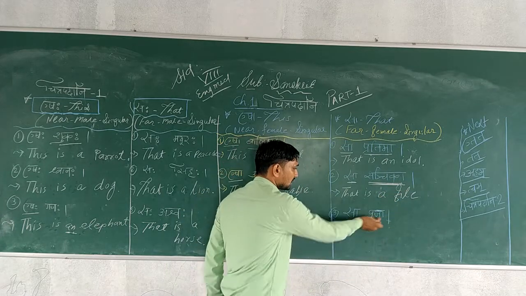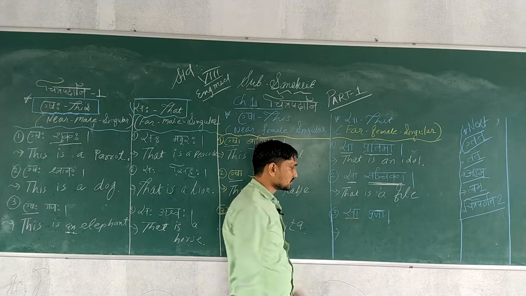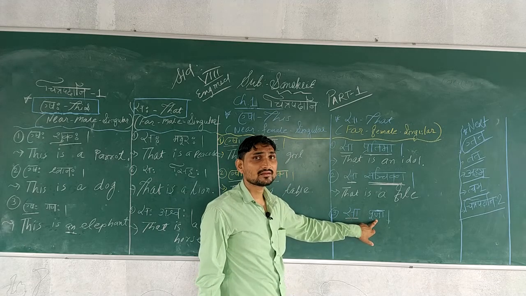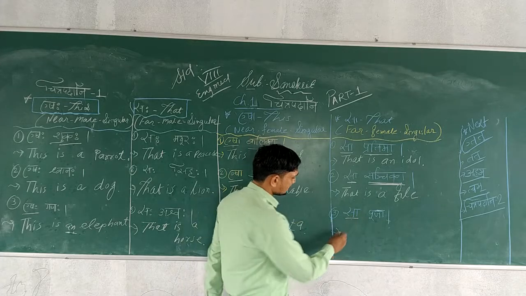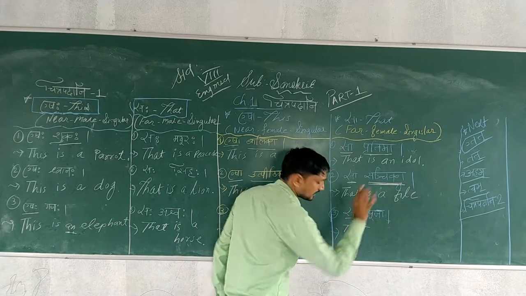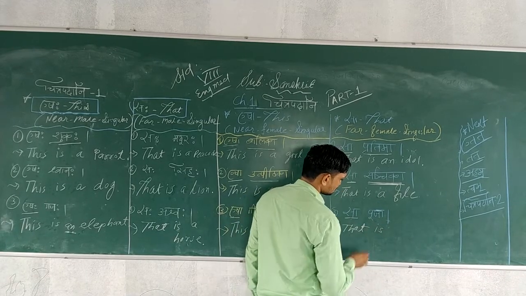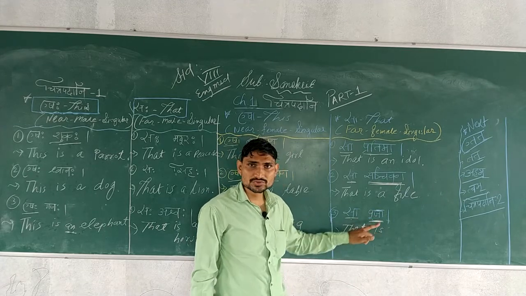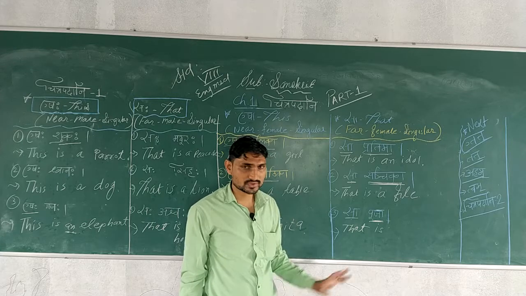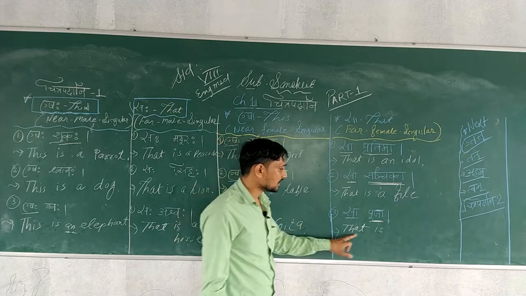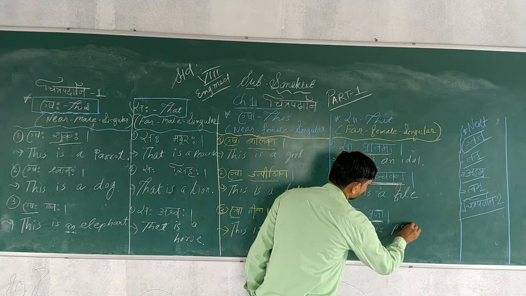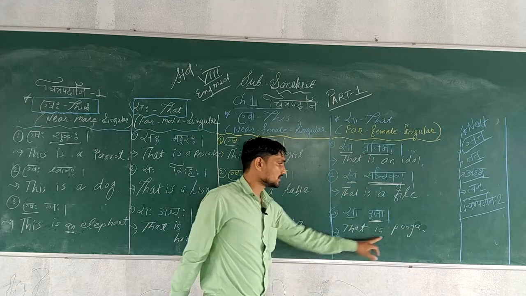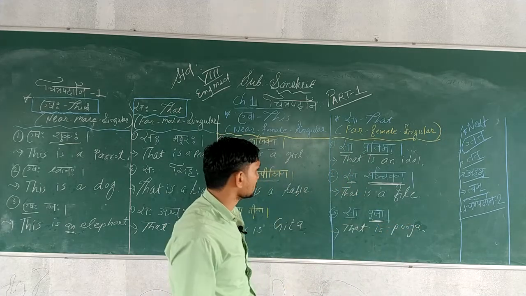Downside, Sa Puja. Sa is used because here Puja is feminine form, and Puja is far from us. So Sa means that, with that we have to use is, and see here it is the name of a person. According to grammar rules we can't use any article before any name of a person, so here we will not use any article. So that is Puja, you will write only Puja. Understood students?